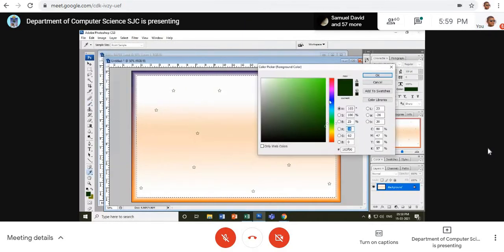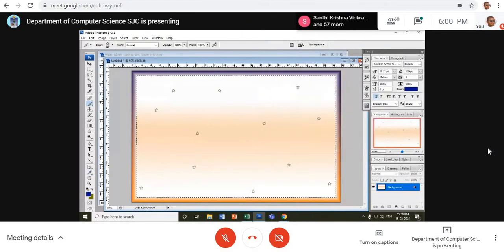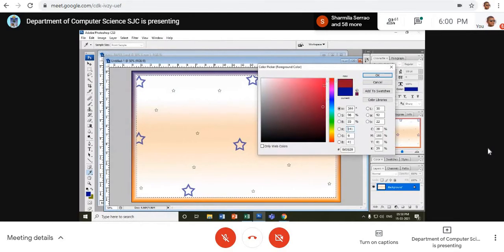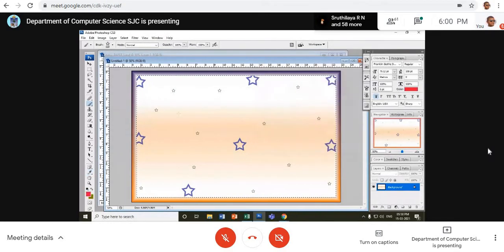Now the color has been changed. See, the color has been changed. Now I go for some other color, pink color. Okay, I've done it.